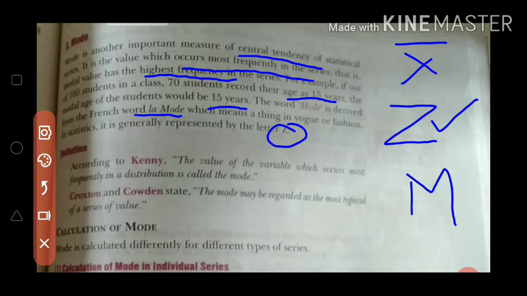Mode means the value of the variable which occurs most frequently in the distribution. So this is called mode.